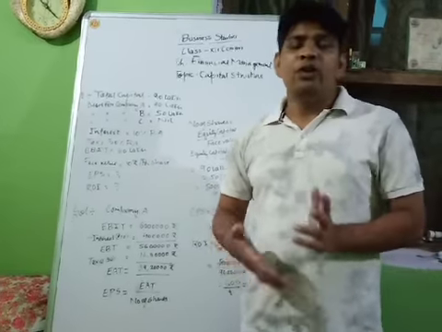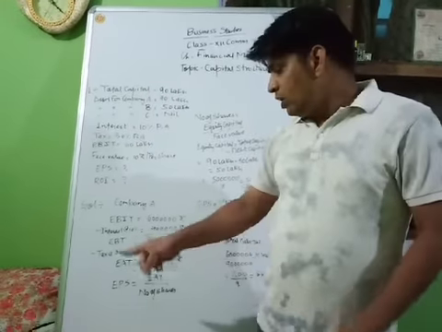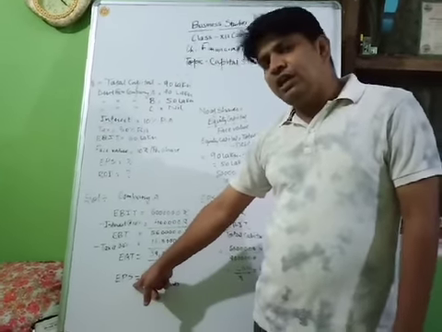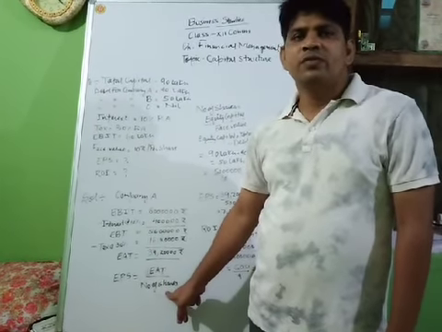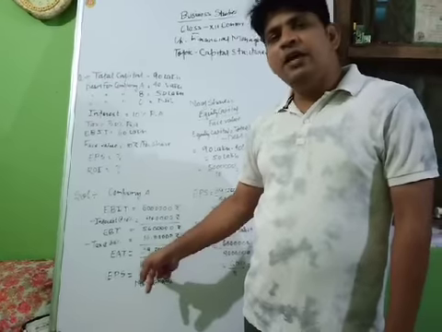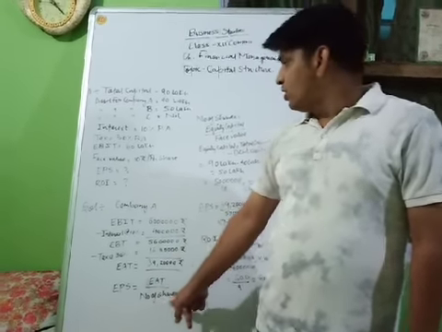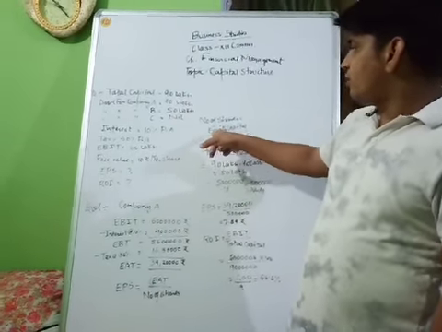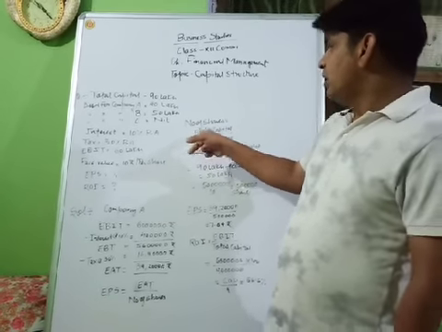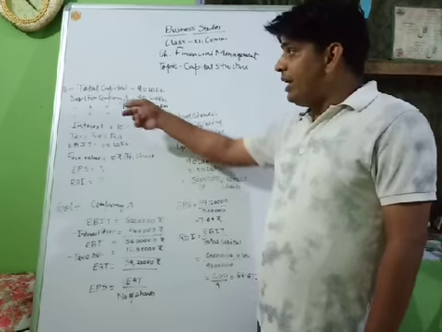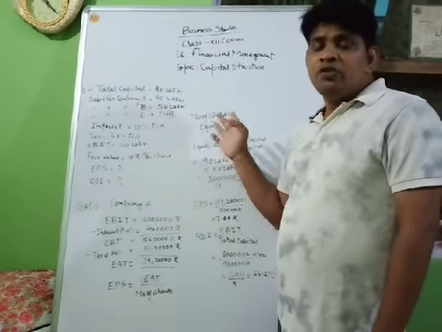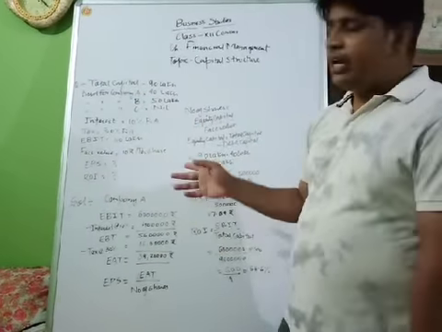If we are going to calculate EPS, then we have to use this formula. EPS can be calculated by EAT upon number of shares. So EAT is there, but we have to find out the number of shares. The formula for finding the number of shares is equity capital upon face value. But the equity capital is also not given over here. So we have to calculate the equity capital.